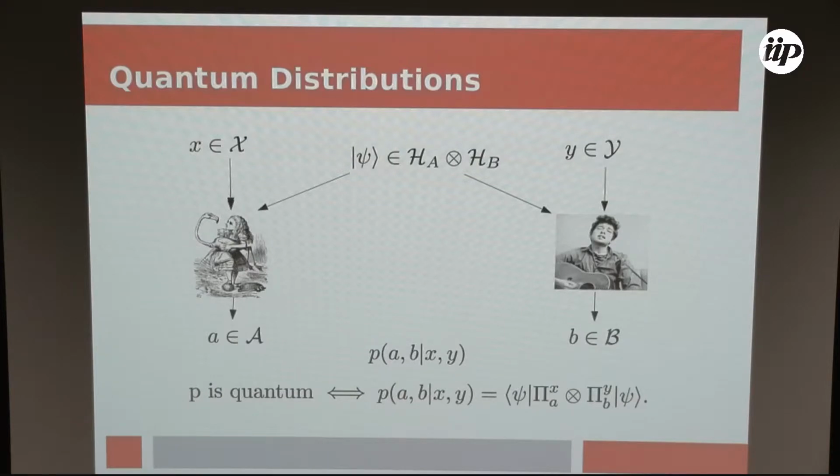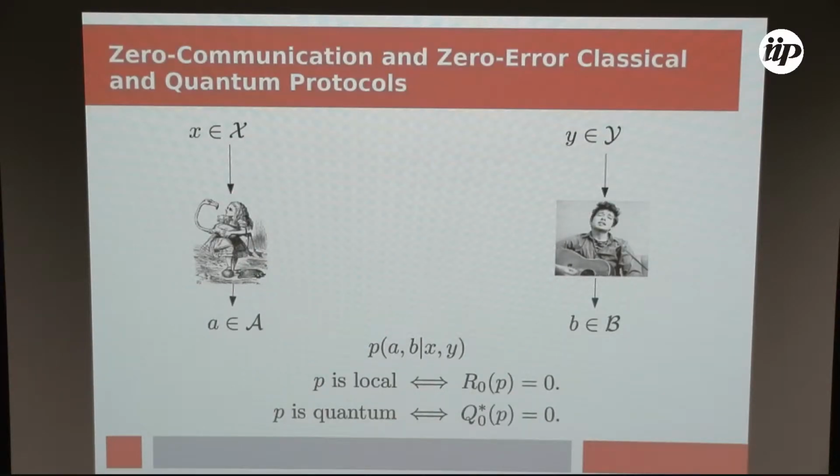And well, a quantum distribution is one where the players, again, share entanglement, don't communicate, and output according to P. A quantum strategy for a distribution. This means that a distribution is quantum whether there is a strategy of this sort. So what I just said, you can give the definitions of local distribution and quantum distribution in the language of classical and quantum protocols.